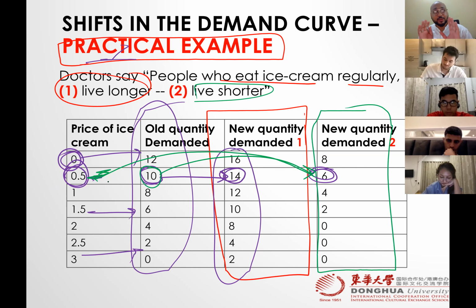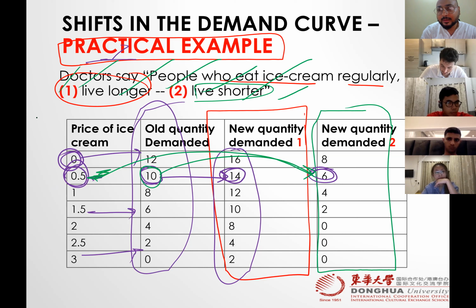So it means there is a change in quantity demanded, yes, -4, but is the reason price? No, the reason is something else. Even though we can see that the new quantity demanded has decreased, the price is not the reason. The reason is something else. It means we have to make a new curve.